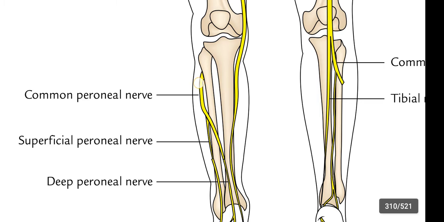At the lateral side of the neck of the fibula, it is divided into two parts: deep peroneal nerve and superficial peroneal nerve. This is the deep peroneal nerve. It enters the anterior compartment of the leg and supplies the muscles of the anterior compartment of the leg.